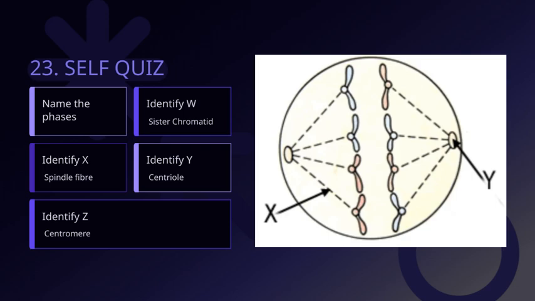Now, the key phases of cell division are also referenced here. These include prophase, metaphase, anaphase, and telophase. Each phase has distinct characteristics, and understanding these helps us see how chromosomes are accurately segregated. Finally, this is a self-quiz slide, so I encourage you to think about how these structures work together during each phase to facilitate proper cell division. Recognizing these components and phases is essential for understanding how life propagates at the cellular level.